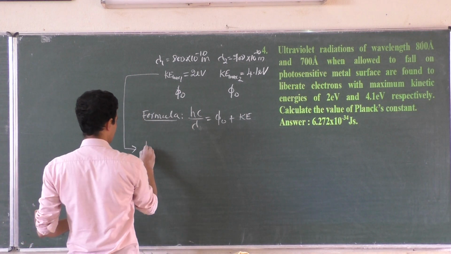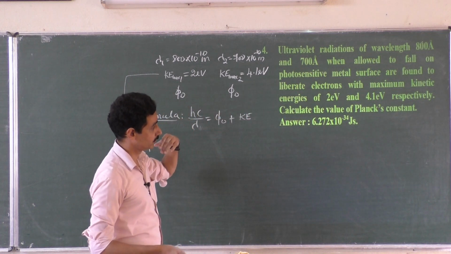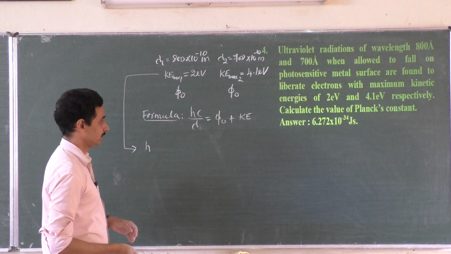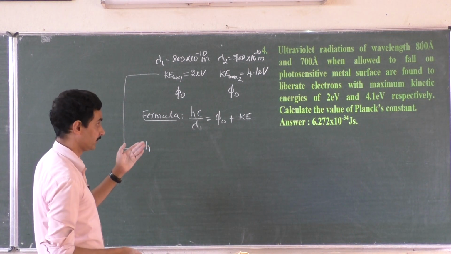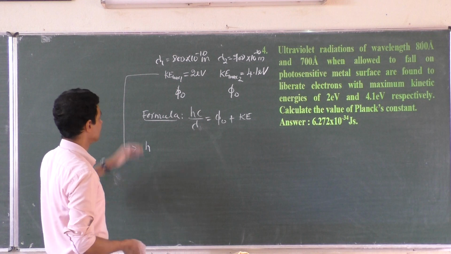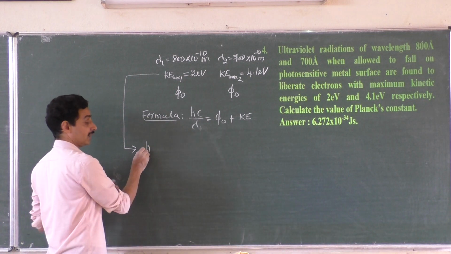First formula for this one: hc by lambda. H we don't know. We have to get this answer, right? It is 6.2 you are getting. Okay, let it be. It should be 6.6 into 10 to the minus 34. I don't know. There may be some difference in the data. Whatever it is, let us substitute. H is to be taken as unknown.